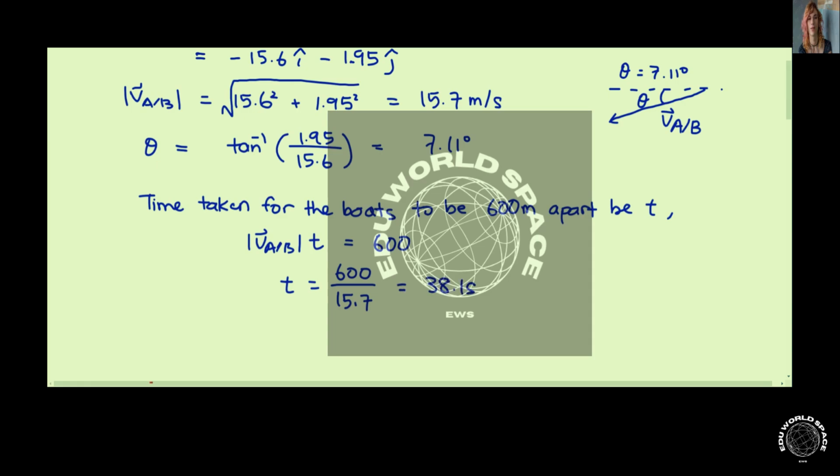So this is the magnitude of the relative velocity, the direction, and then this is the time taken for the boats to be 600 meters apart. And that's all for this question.